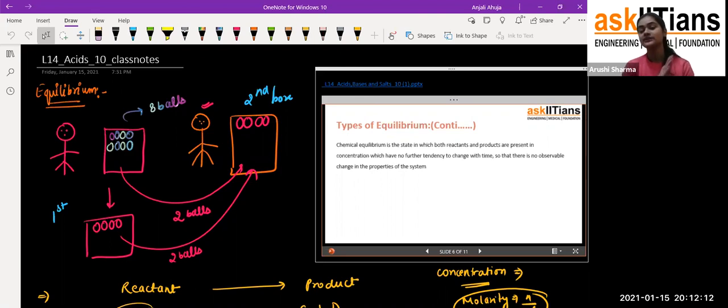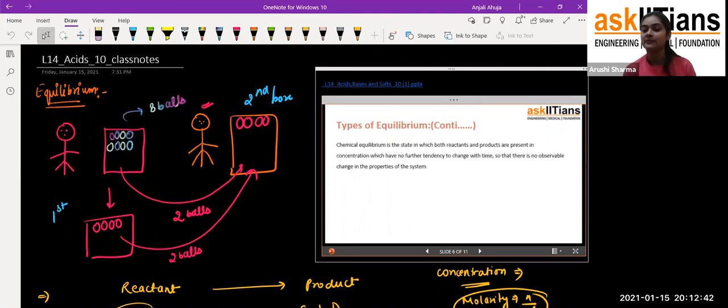So, students, what is chemical equilibrium? Chemical equilibrium is the state, like in the reactant and product example I was taking in the case of reactions, when the concentration of both of them is equal to each other. Then it is called chemical equilibrium. The concentration of the reactant will be equal to the concentration of the product, and then we'll say the reaction is at equilibrium.